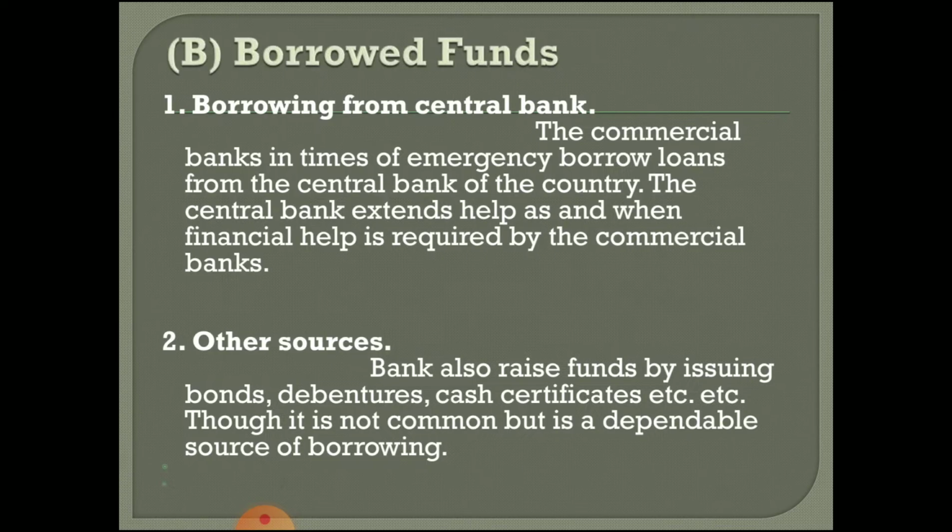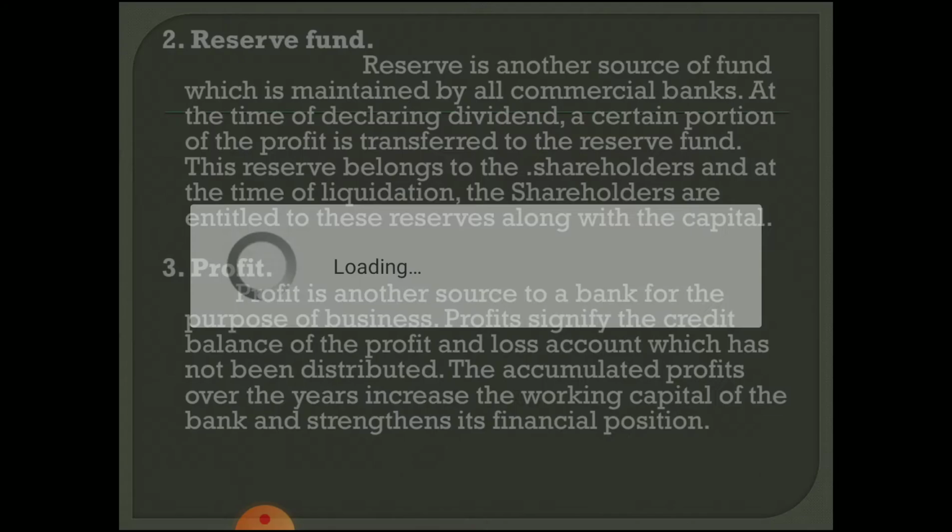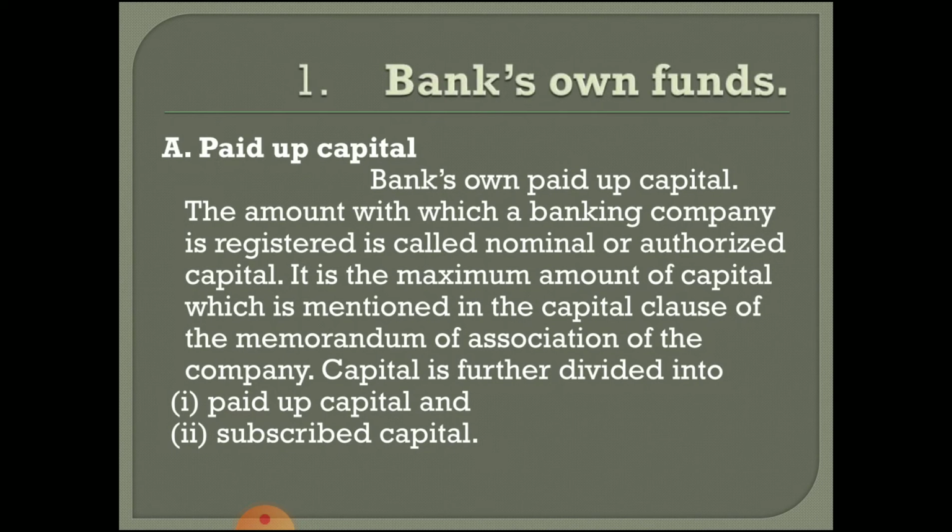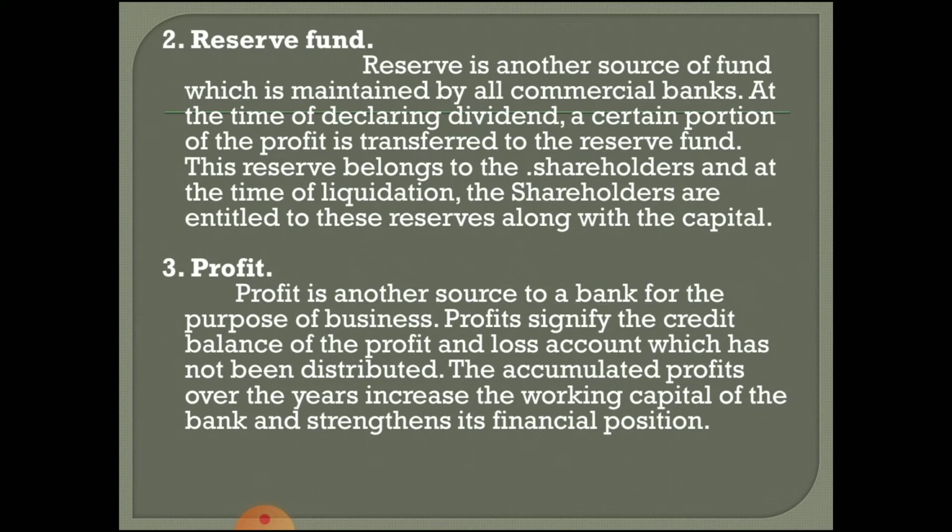Now there are certain borrowed funds. These three important sources we just saw were the bank's own funds. Here the bank will not have to incur more cost on the capital, whether it is paid up capital, because paid up capital is similar to the cost of equity, they will spend a very small amount. Then comes the reserve fund. It is the part of the profit which has been saved by the bank for future contingencies. Now if they are in need of money, they will withdraw it from the reserves, so it will cost very little for them.